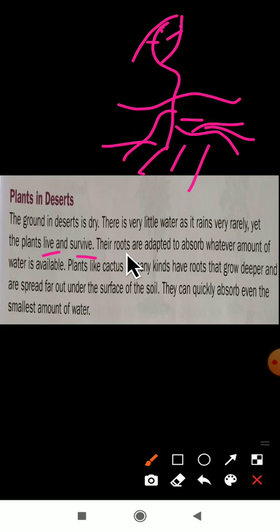Their roots are adapted to absorb whatever amount of water is available. Dear students, in the desert area the plants have roots, and they absorb as much water as is possible. Plants like the cactus, of many kinds, have roots that grow deeper and spread far out under the surface of the soil.